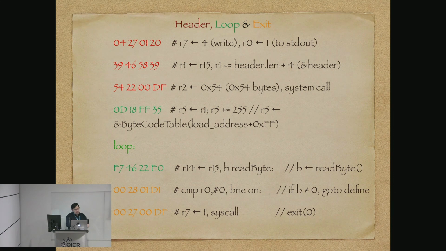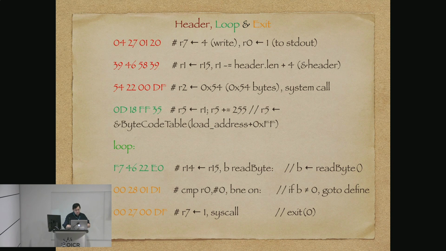And then we are going to be tricky, and we say register 1 is going to be the value of register 15, which is our current position in the program plus 4 bytes. That's basically how they handle branching. They have a specific register, the instruction pointer, and you can read and write to it on ARM. So I'm reading from it. I'm subtracting 4 from it to get the length of our header.